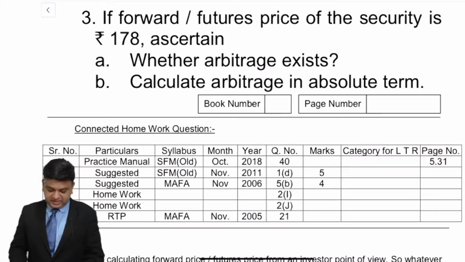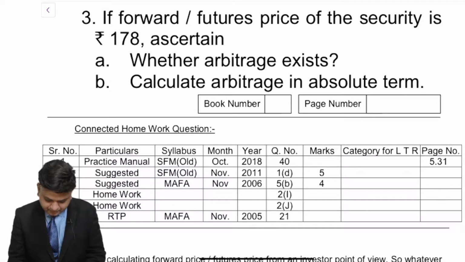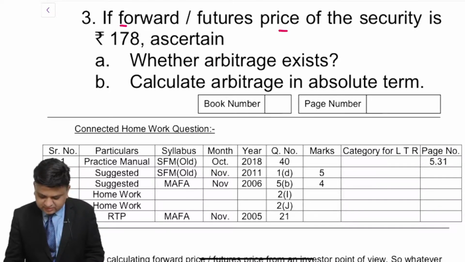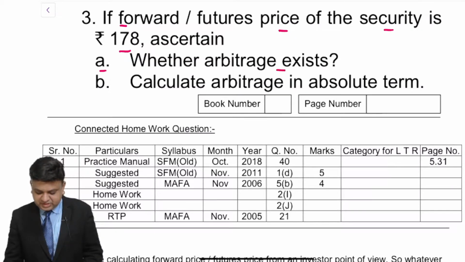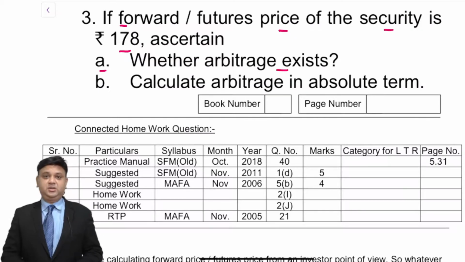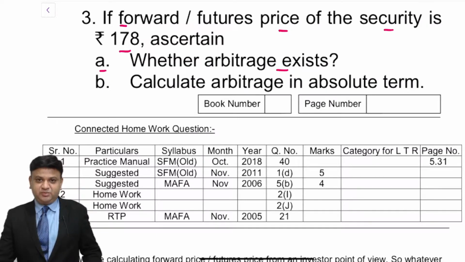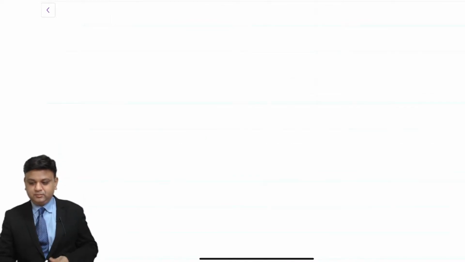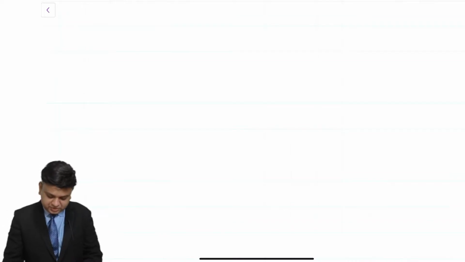Third part of the question is, if the F price of the security is 178, whether arbitrage exists or not. Please write your answer in the chat box. So write down the answer for the third question.